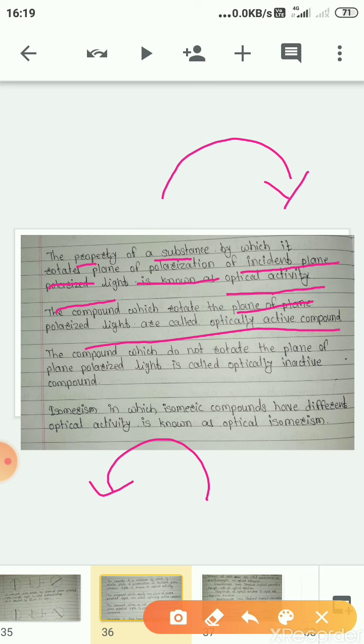Compounds which do not rotate the plane of plane polarized light are called optically inactive compounds. The isomerism in which isomeric compounds have different optical activity is known as optical isomerism.